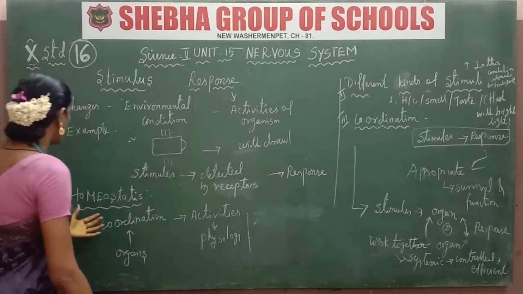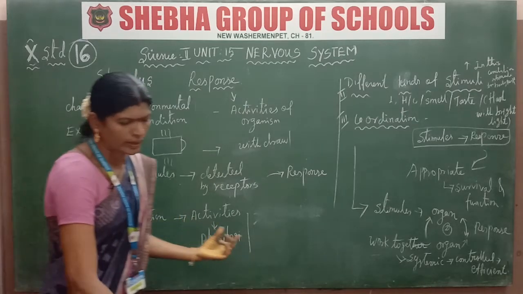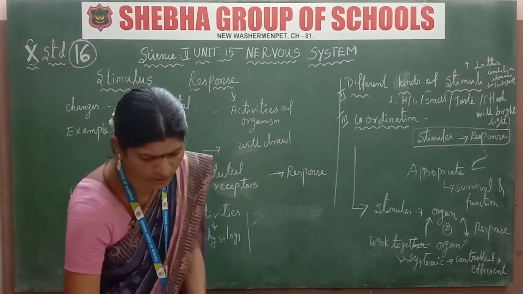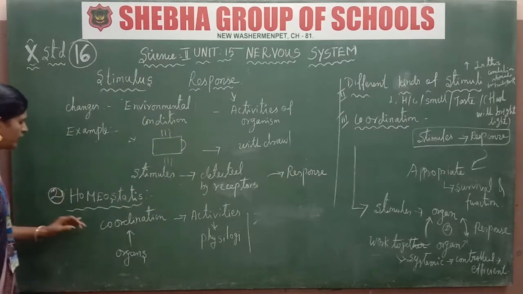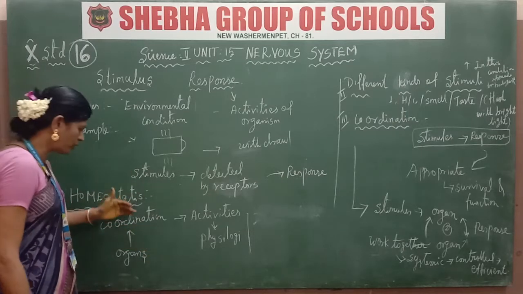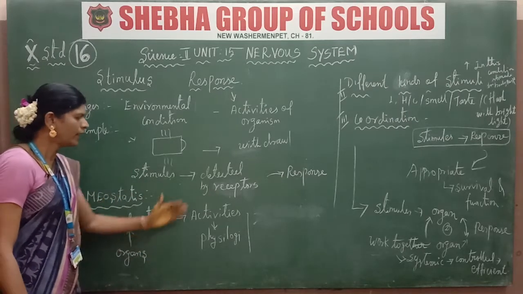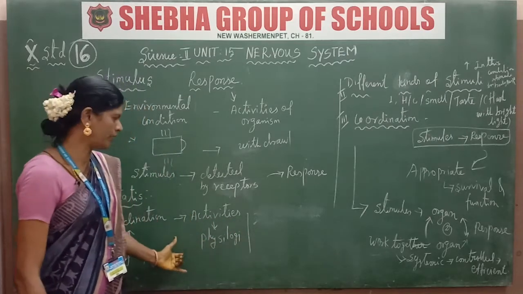Next one is homeostasis. Homeostasis is very important; questions are asked about it every time, two more questions. Homeostasis means coordination, the same process, in our body: the physiological activities in the various parts of the body. Is that clear?